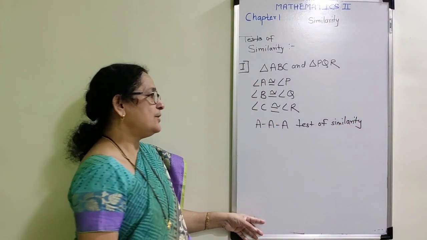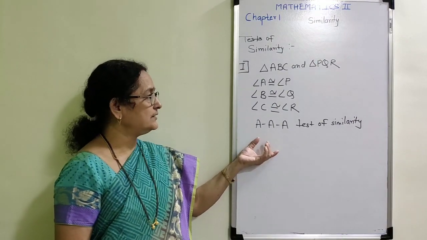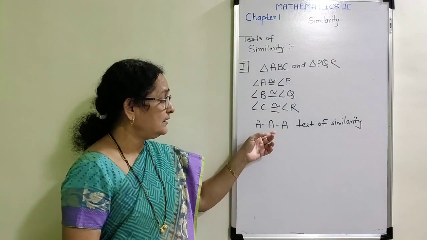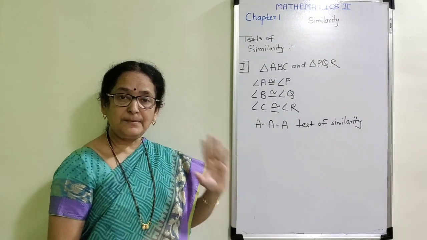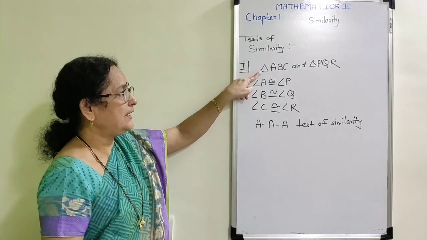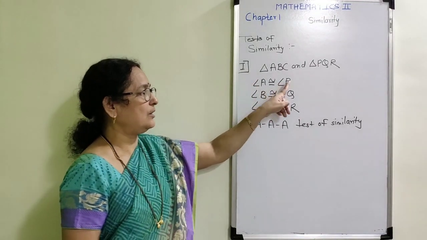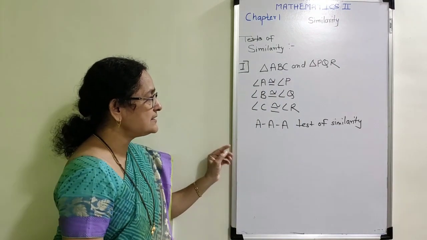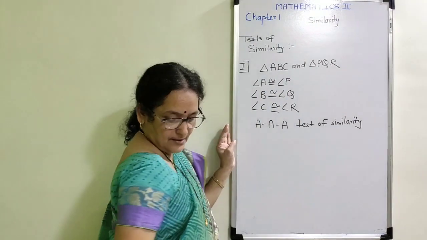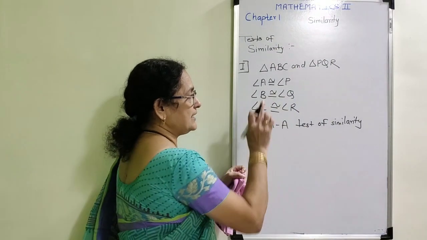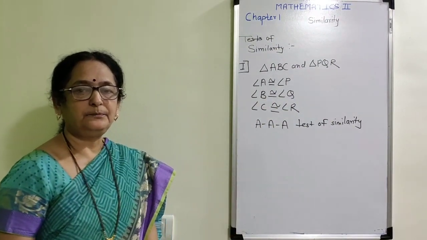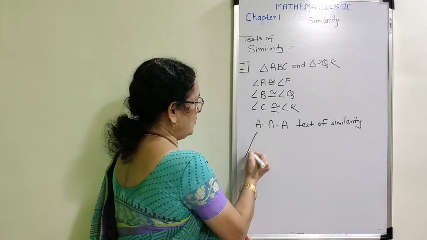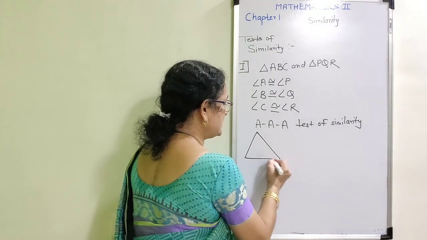Up to 8th standard you learned the statements of these tests, but here there is no need to learn the statements by heart. Only keep in mind that when three angles are congruent to their corresponding angles, the triangles are similar to each other by the AAA test of similarity.